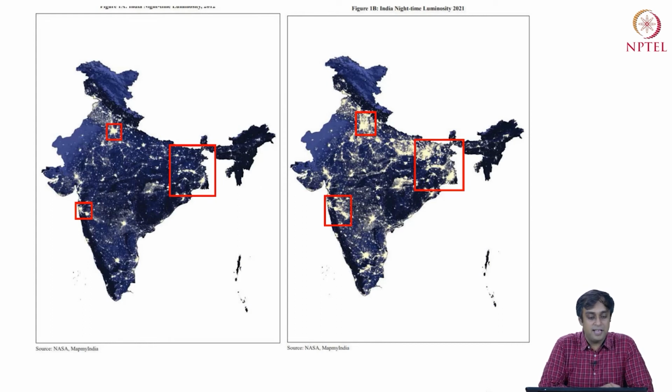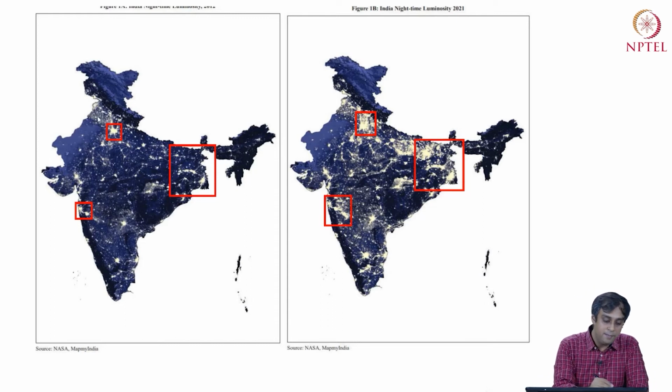So what you see here is nighttime luminosity on the map of India across space in 2012 on the left, and 2021 on the right. So on the left, first of all, wherever you see a brighter light, that basically means that there is, let's say, more incidence of lighting. It could be city lights, it could be residential lights, it could be street lights, whatever that is, all of that is aggregating, and if we click a picture from space, it tells us how light is spread at night time in these cities.